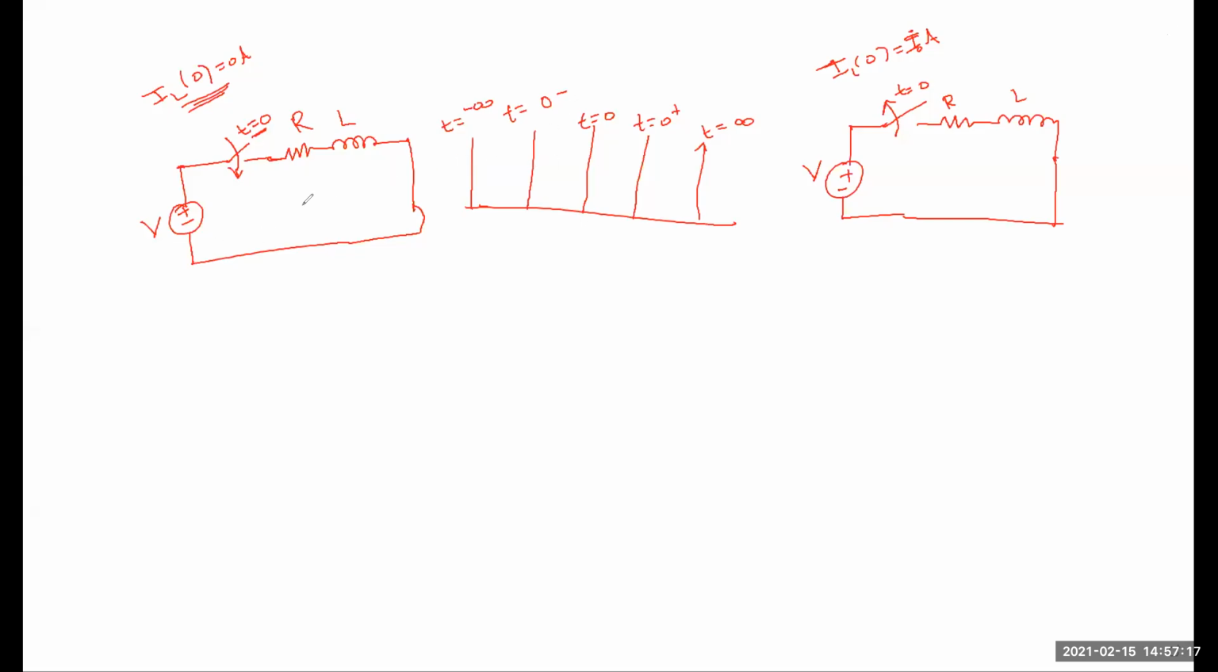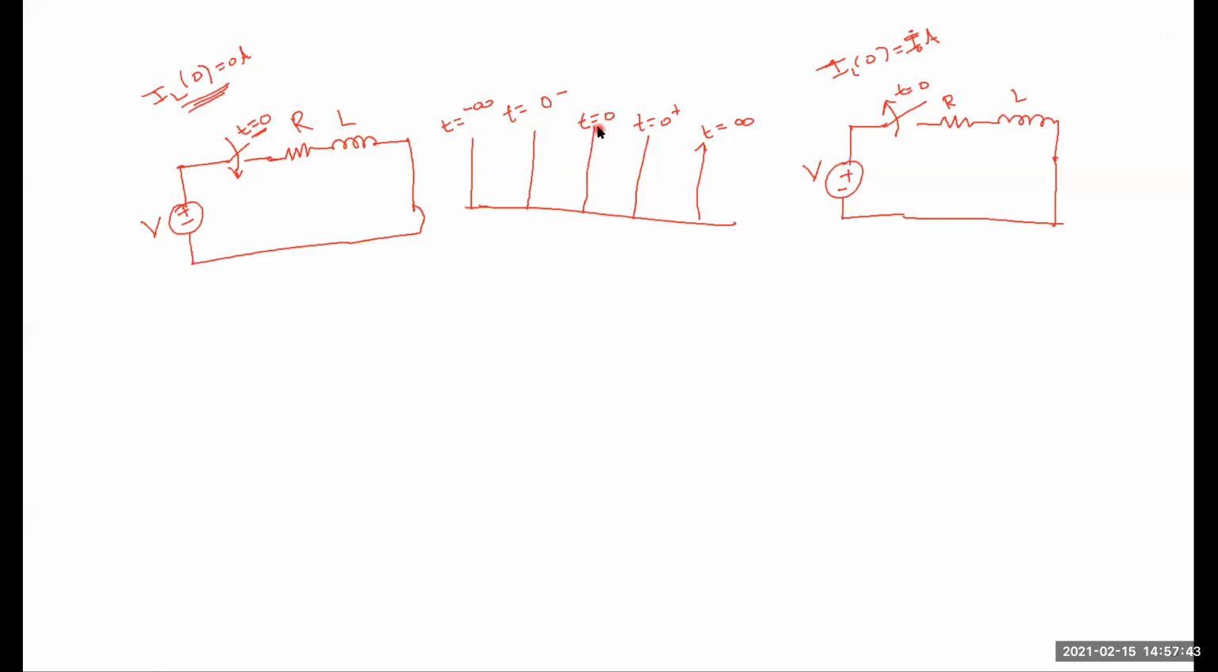It's clear. So here at t is equal to 0, the switch is closed at this position. Switch closed means that before t is equal to 0 minus, just the instant before the switching action, the switch is under open circuit condition. At t is equal to 0 minus, the switch is acting as an open circuit.